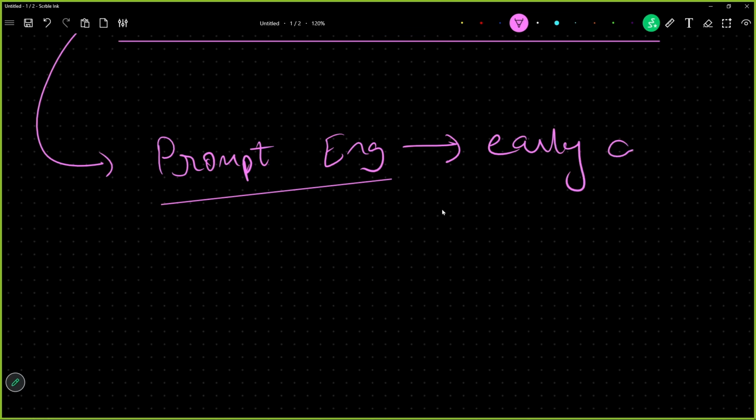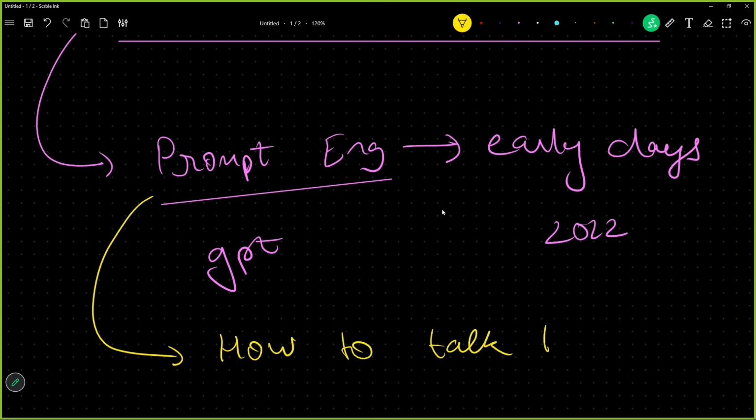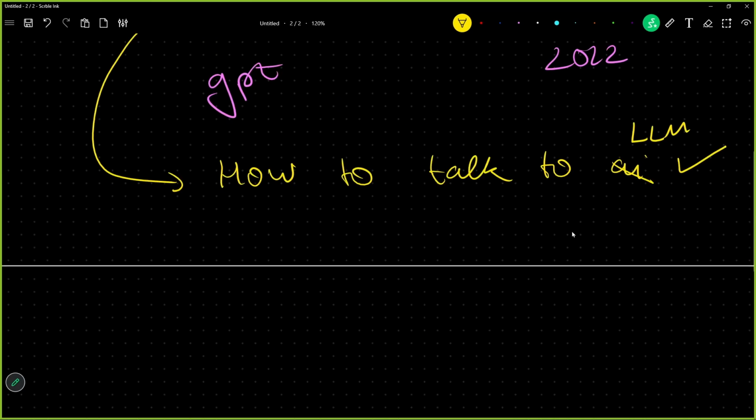in the early days of AI, when we were using it, let us say around 2022, when GPT was launched, prompt engineering was the word which was really getting famous. Now, prompt engineering is very simple. It is how to talk to AI, as good as that. How to talk to this LLM in such a way that we get the best response.